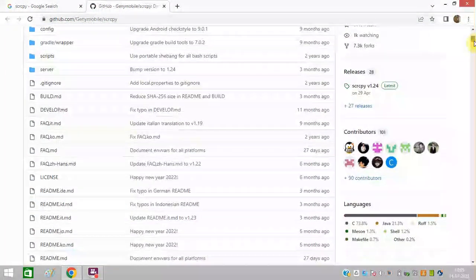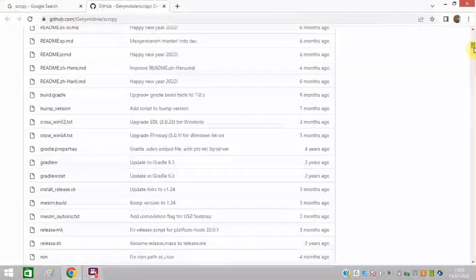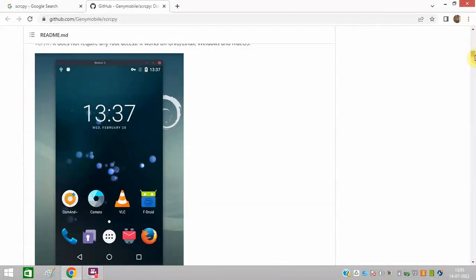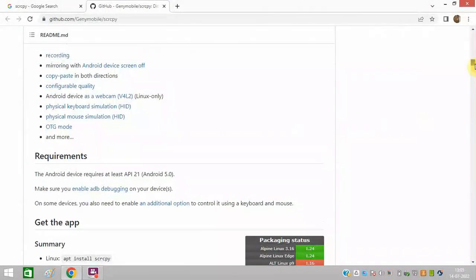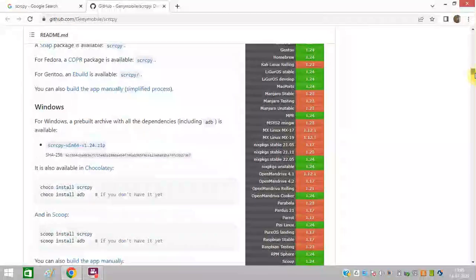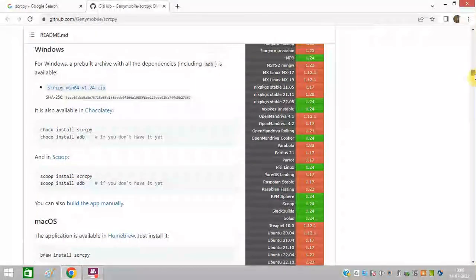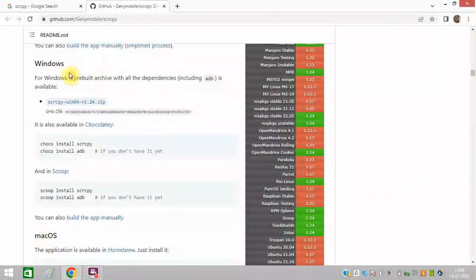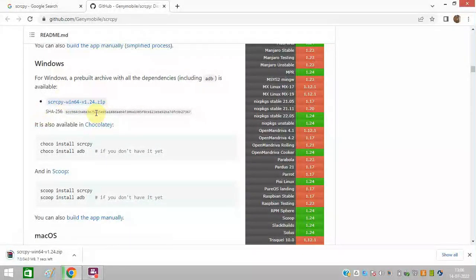Scroll down a bit. Whether you have Windows or Linux or any other OS, you need to go for it. Everything is available. You can see for Mac is given, Windows is given. So I have Windows, so I am downloading this one. So on my PC I am downloading this thing.